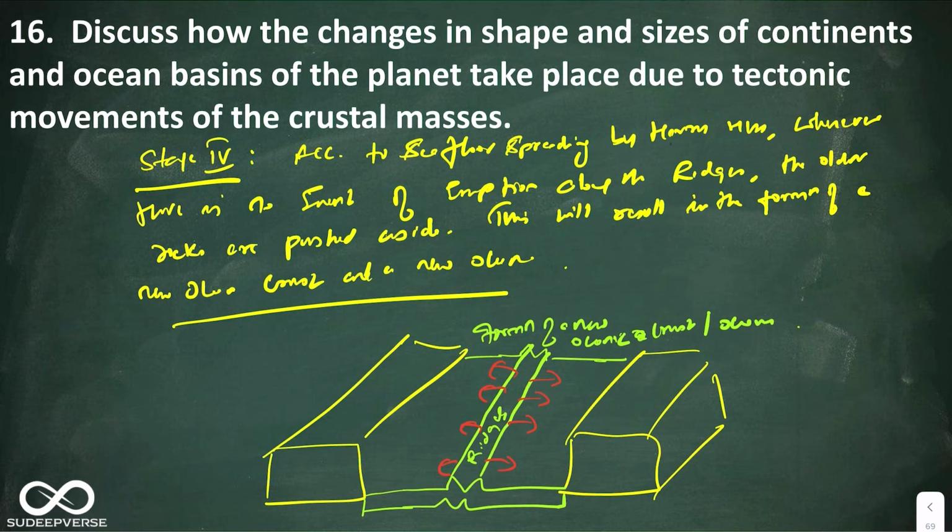So as per our subheading, which we wrote as the changes in ocean basins due to plate movements, we have substantiated it. Okay, we have shown different changes in the shapes and sizes along the oceans, especially along the divergent plate boundary. This completes the first part. Now let us go to the changes in the shape and sizes of continents due to plate movements. Okay, that is the second part as we saw in the schema.